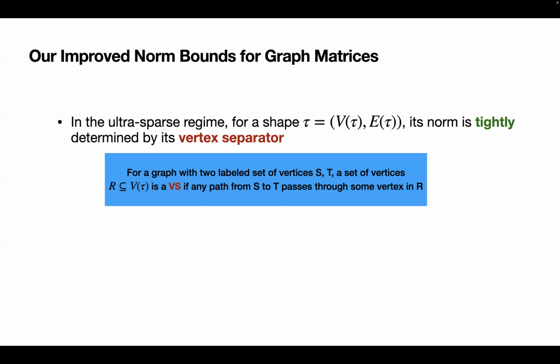So on a high level, a set of vertices is a vertex separator if, for a graph with two labeled sets of vertices S and T, any path from S to T passes through some vertex in this set of vertices.